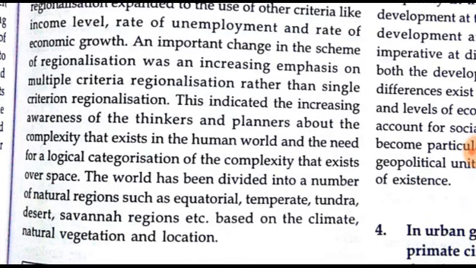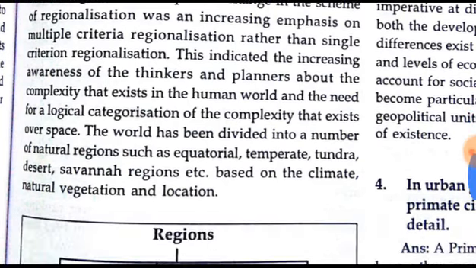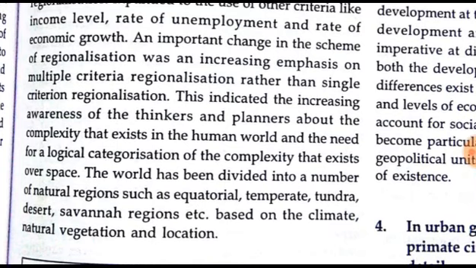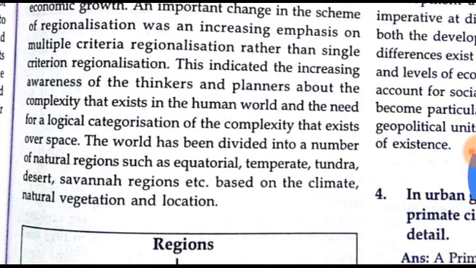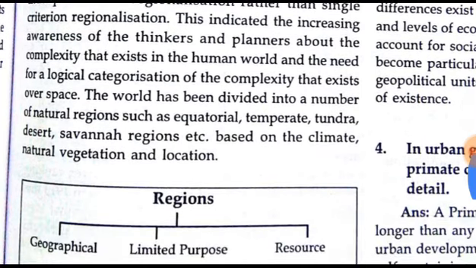An important change in the scheme of regionalization was an increasing emphasis on multiple criteria regionalization rather than single criteria regionalization. This indicates the increasing awareness of thinkers and planners about the complexity that exists in the human world, and the need for a logical categorization of the complexity that exists over space.